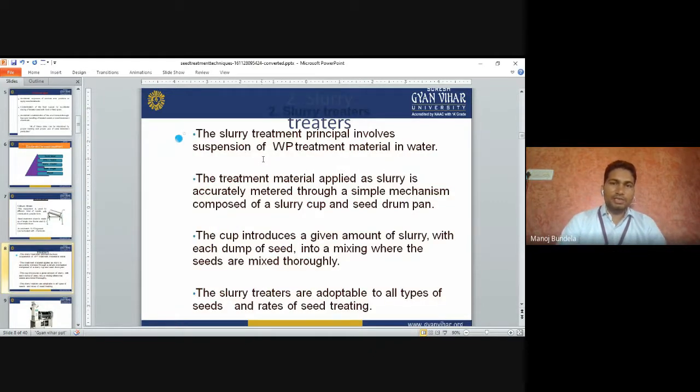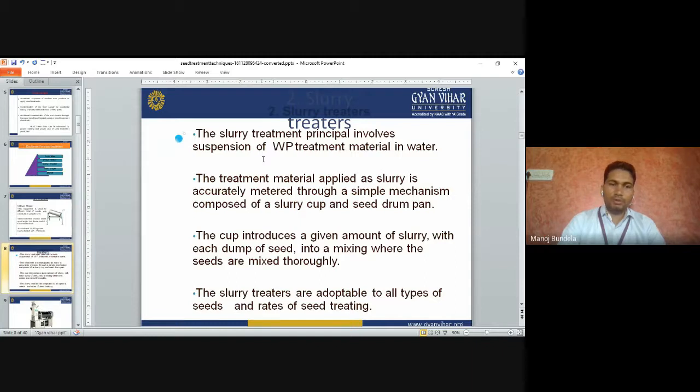Next is slurry treaters. The slurry treatment principle involves the suspension of wettable powder treatment material in water. A treatment material applied as a slurry is accurately metered through a simple mechanism composed of a slurry cup and a seed drum pan.